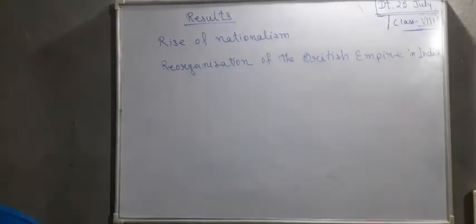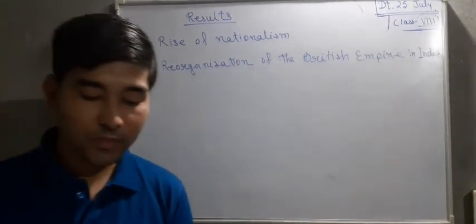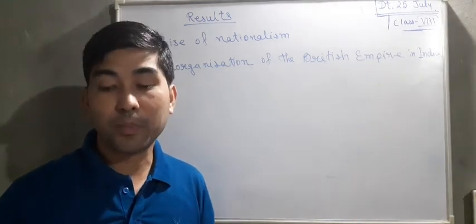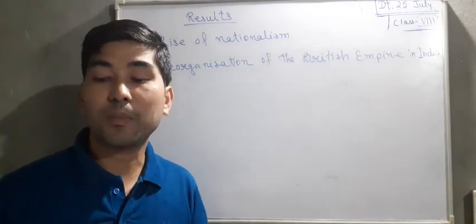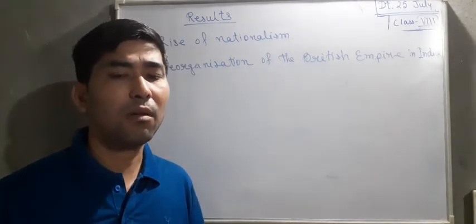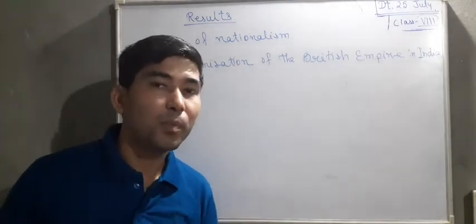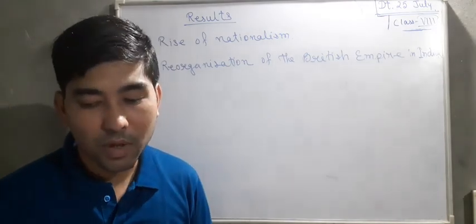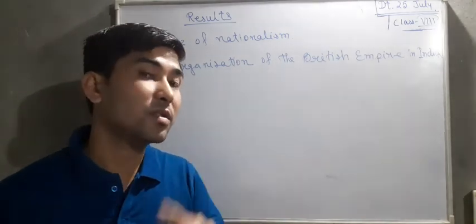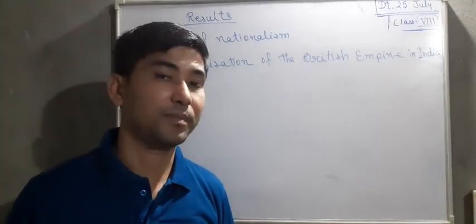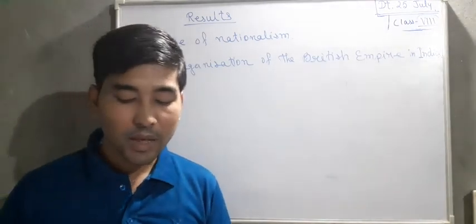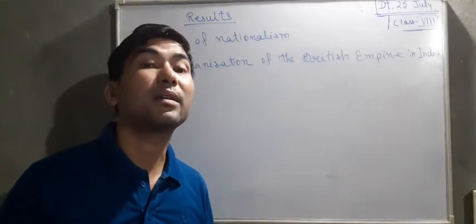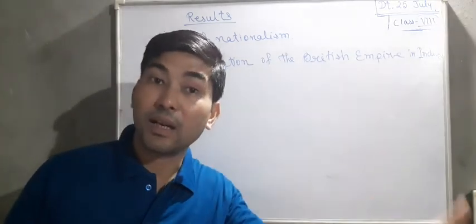The next comes the Queen's Proclamation. Queen Victoria's Proclamation. In 1858, Queen Victoria issued a proclamation which granted unconditional pardon to all rebels who took part in the revolt of 1857, except those who had killed British people. Those who had killed British people were to be executed, and they were. Also, after the revolt, the British attitude towards India changed. They started developing Indian areas of their interest.